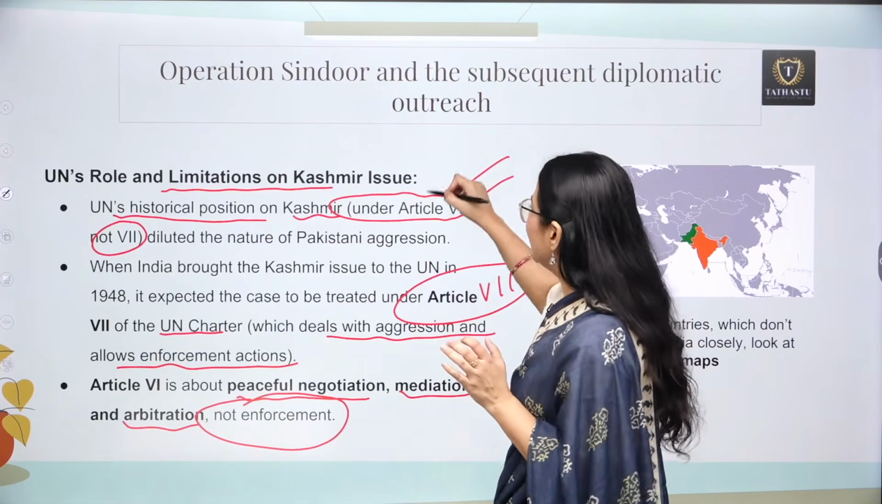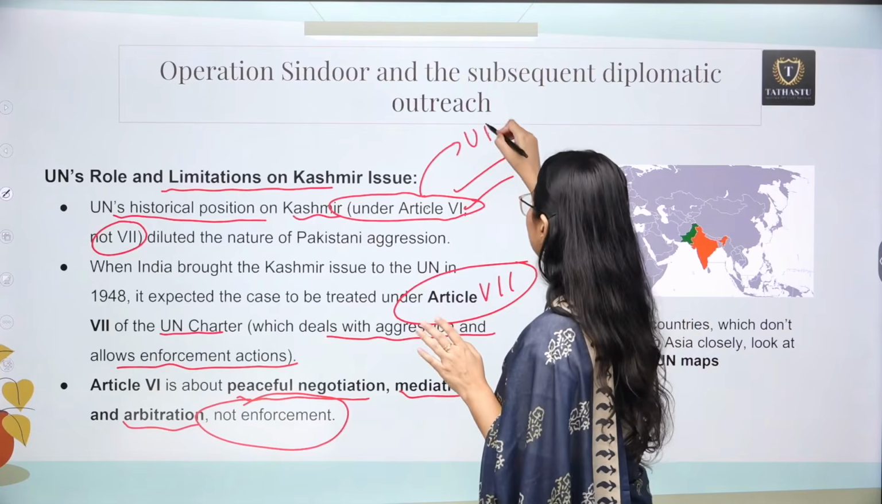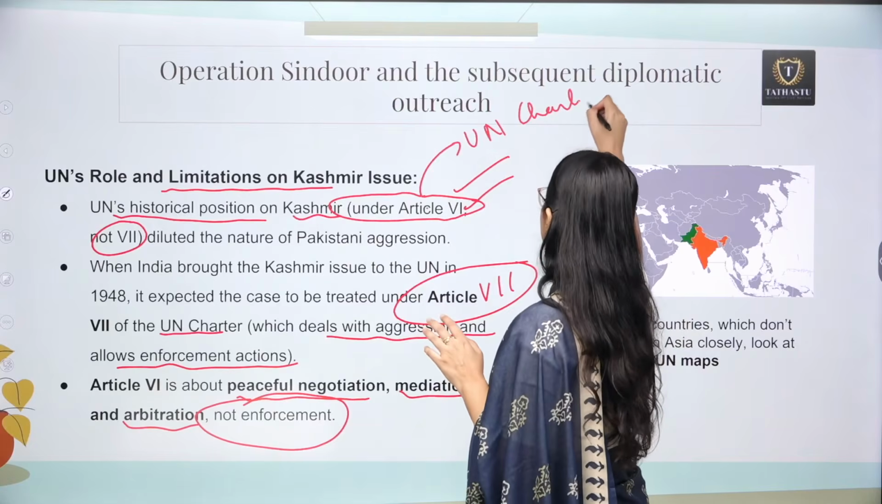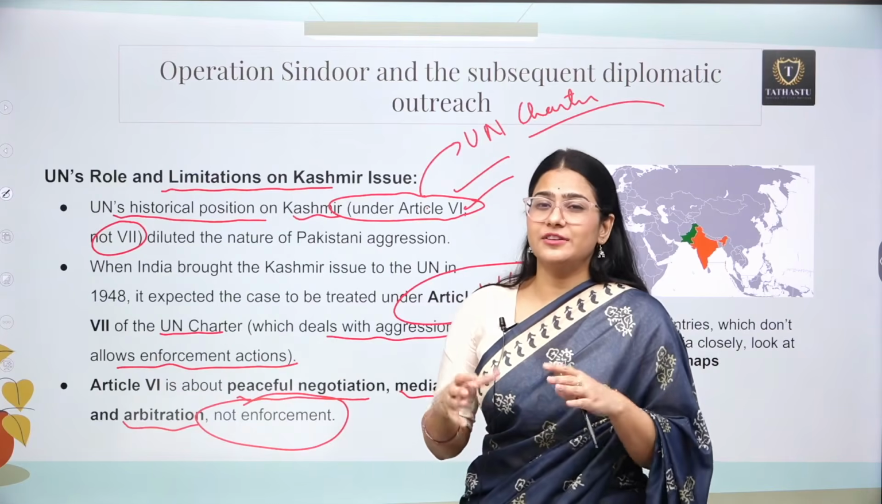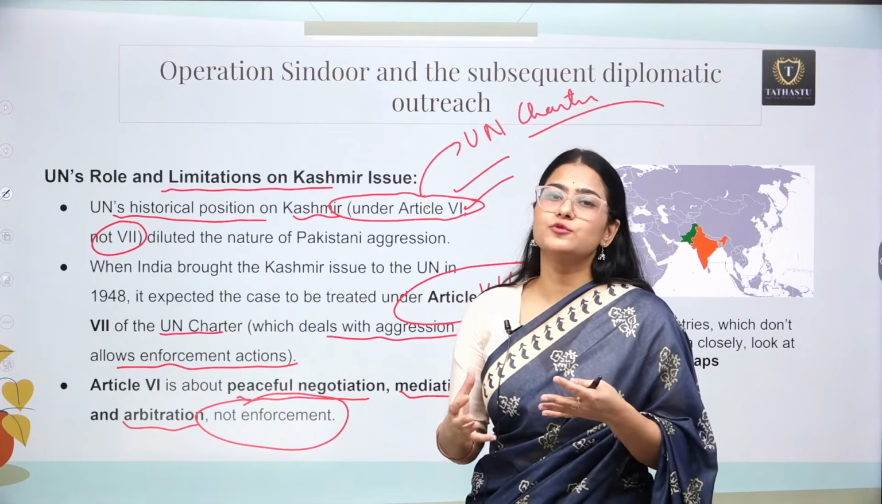We are talking about the United Nations. These articles are not from our constitution. They are articles from the United Nations Charter. So, right now, what is the stance? What is the stand of the United Nations when it comes to the Kashmir issue?